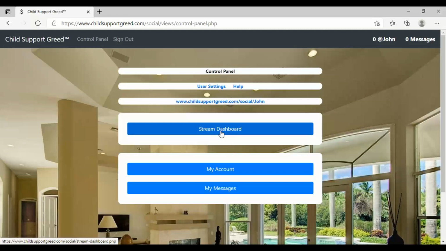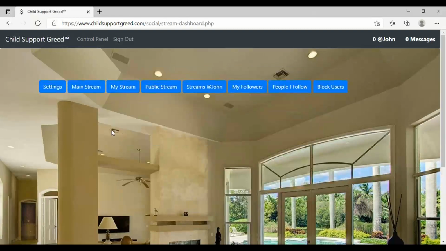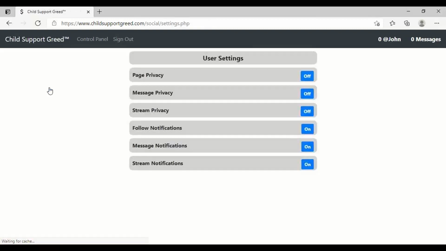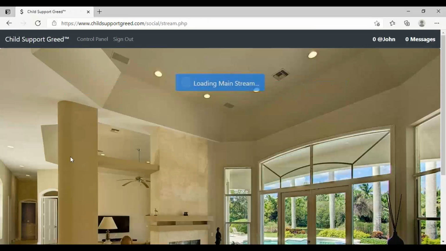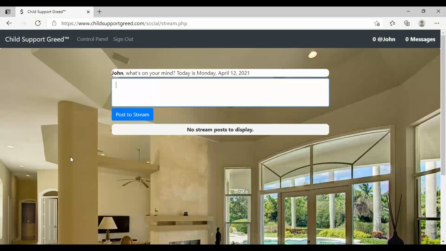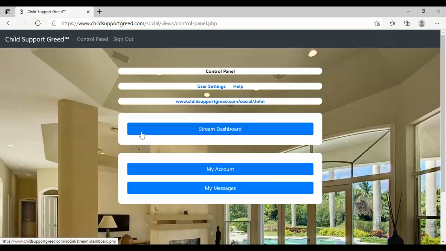Next, let's go to the stream dashboard. You can click settings here and it'll take you back to the user settings page. All right. You can click mainstream. Now mainstream, what you post here can technically be seen by anyone, but they have to be logged into the system and they probably have to be a follower of your page. I got to remember how I got that set. But if they come to your personal page, they'll see it. So I'm going to start demonstrating. Let's go to right here.